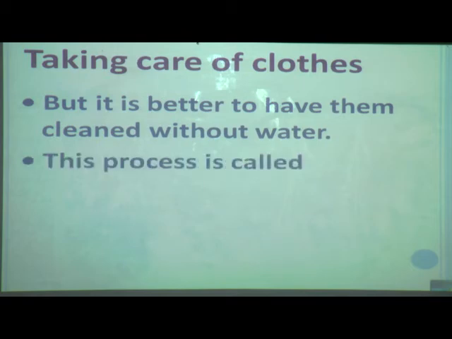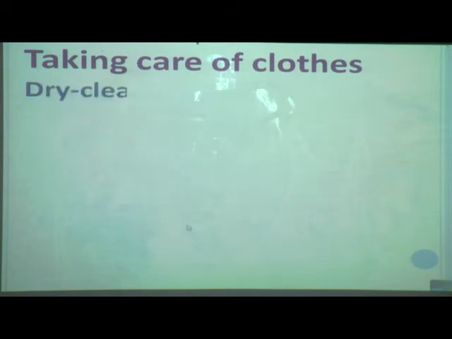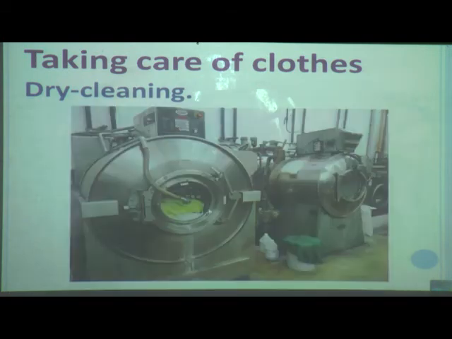When we wash clothes without water, this process is called dry cleaning. You have to give your silk and woolen clothes for dry cleaning in the laundry. You can see there some process they follow, and without water they clean our silk and woolen clothes. You can see dry cleaning machines in laundries.